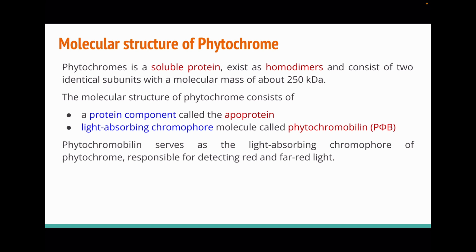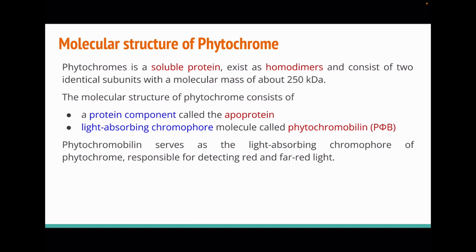Phytochrome is a soluble protein photoreceptor. It is a homodimer. It means it is made up of two identical subunits. The molecular mass of phytochrome is 250 kilodaltons. The protein part of phytochrome is known as apoprotein, and the light absorbing chromophore is known as phytochromobilin. When phytochromobilin attaches to the apoprotein, the holoprotein or complete phytochrome is formed.